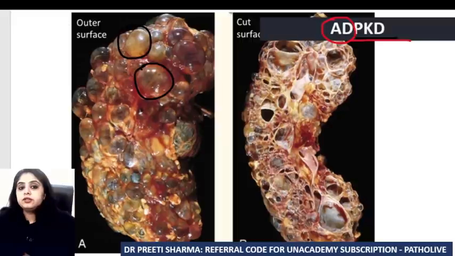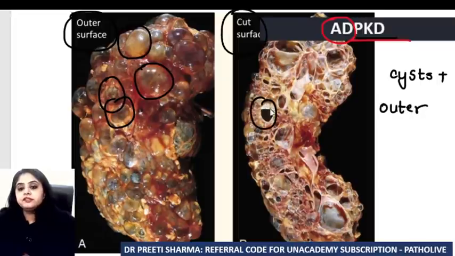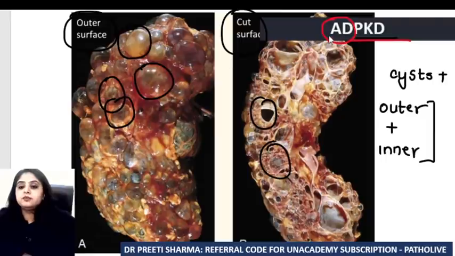So over here, if you look carefully, you see cysts on the outer aspect. You will say that yes, definitely the cysts are present on the outer surface of the kidney. And when you cut the kidney, you see the cysts inside also. So cysts are present on both aspects, which means we are more in favor of autosomal dominant.